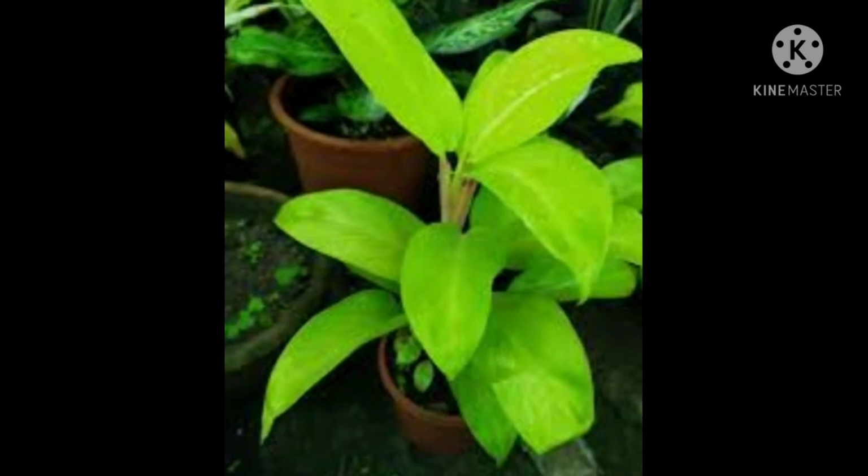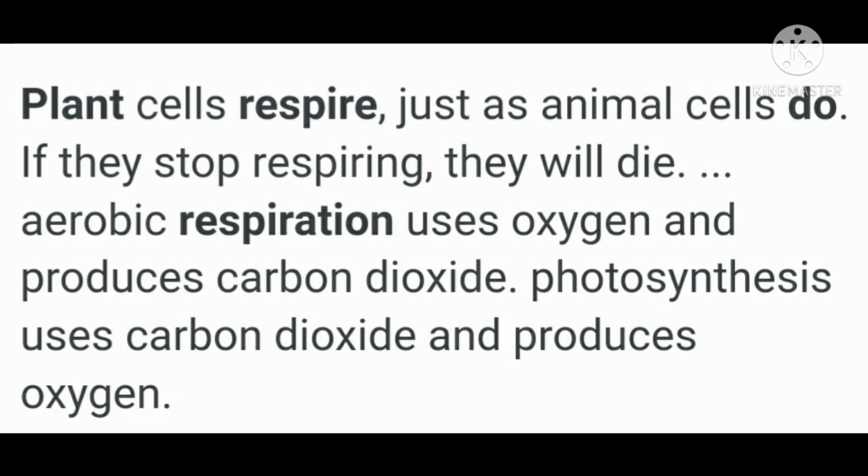Like animals, plants also need energy. The plants get energy by the process of respiration in which glucose breaks down in presence of oxygen to form carbon dioxide and water with the release of energy. This energy is used by the plant for carrying out its various life processes.